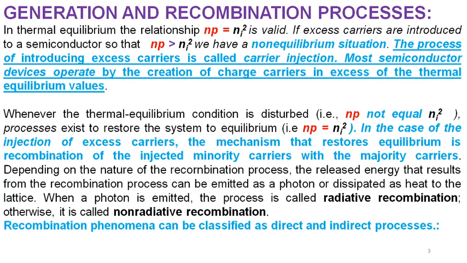In the generation and recombination process in semiconductor material, when an electron goes from the valence band to the conduction band, a hole remains behind, and when they get separated, an electron-hole pair is generated.